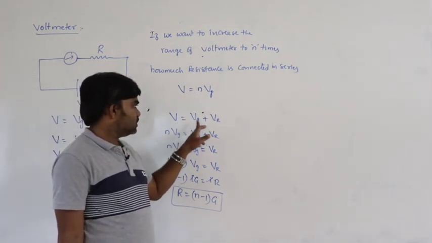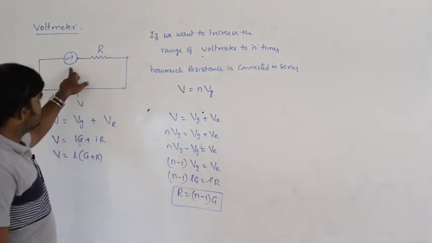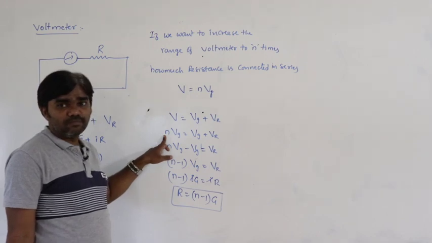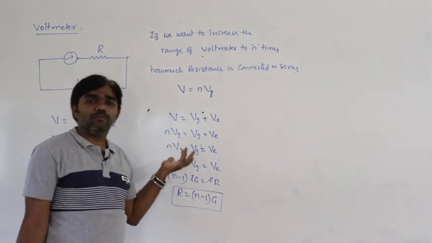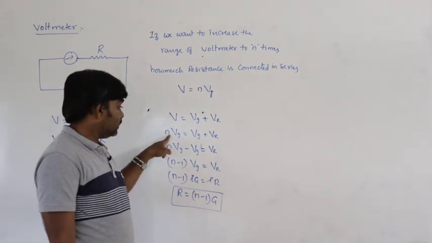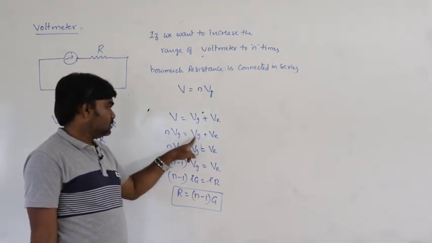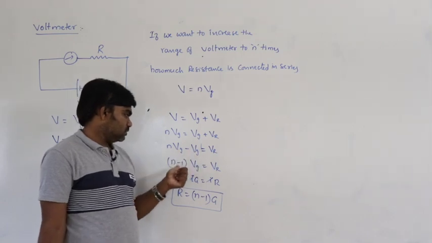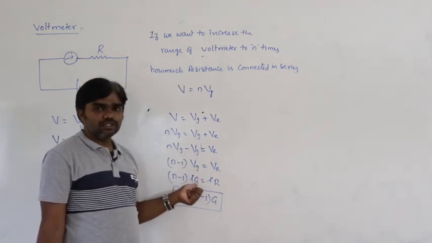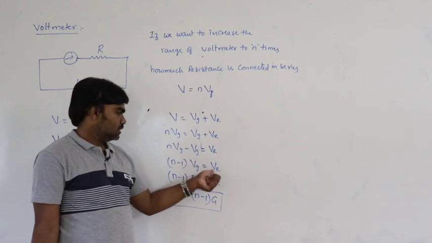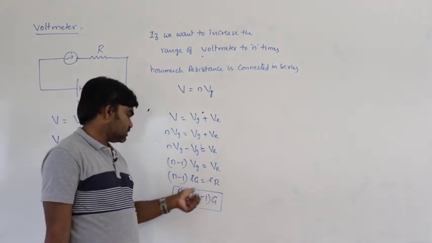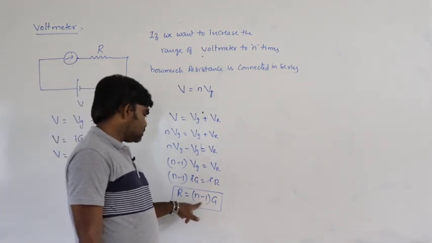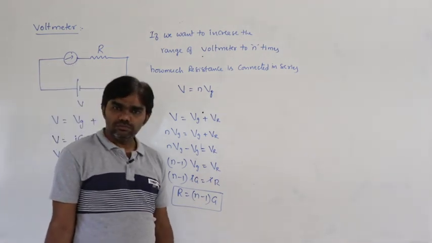So V is equal to Vg plus Vr, and V becomes n times Vg. So nVg minus Vg. Vg can be written as Ig, current into resistance, is equal to Vr, which is IR. The I gets cancelled. R is equal to (n minus 1) into G.